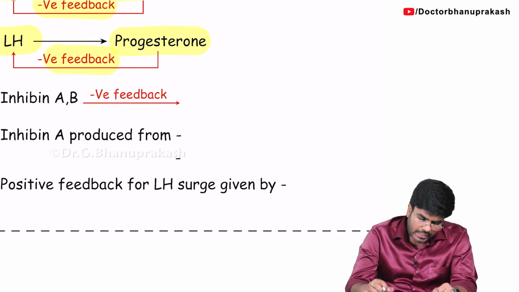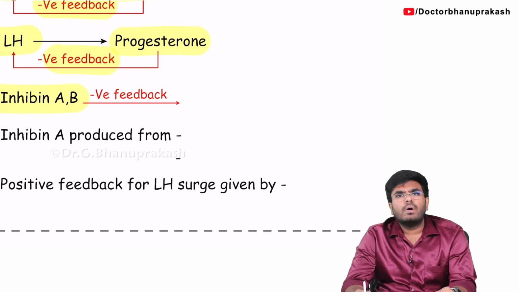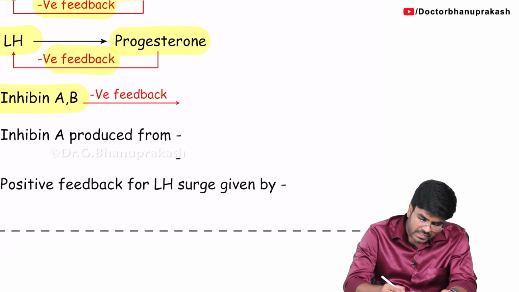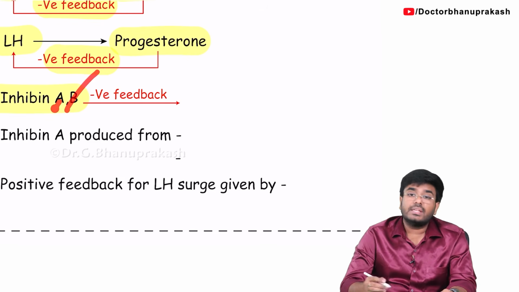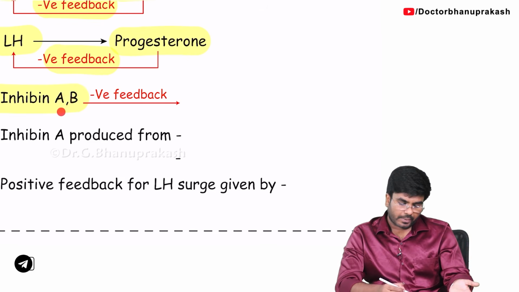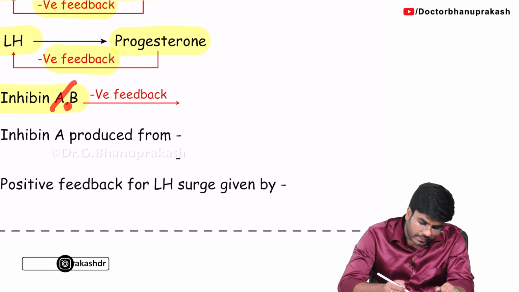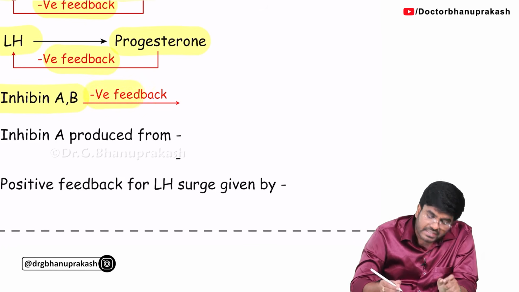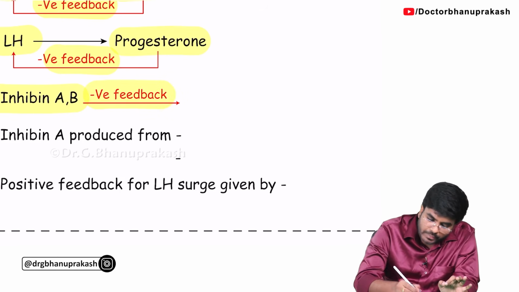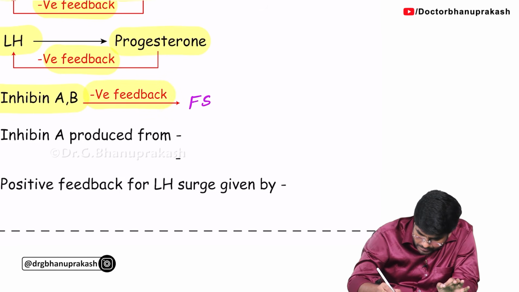Done. Then, if they ask about the inhibins, what do inhibins do? I have taught you inhibin B comes in the first 14 days, inhibin A comes in the next 14 days. Inhibin B from granulosa cells, inhibin A from the corpus luteum. Inhibin A and B always, see, the name itself, inhibin inhibits, gives negative feedback to FSH only.